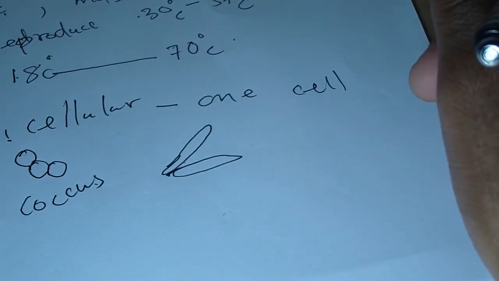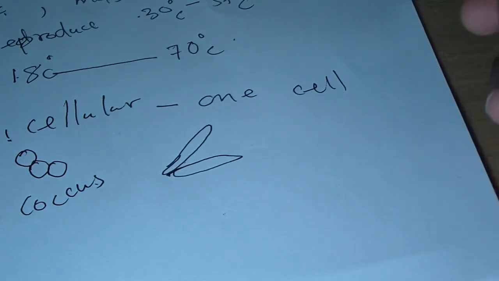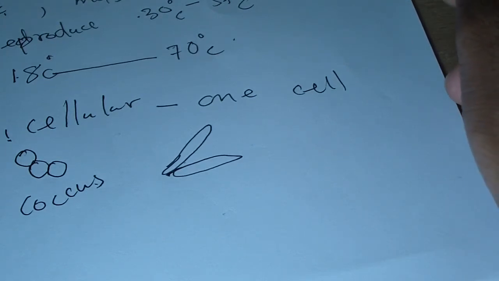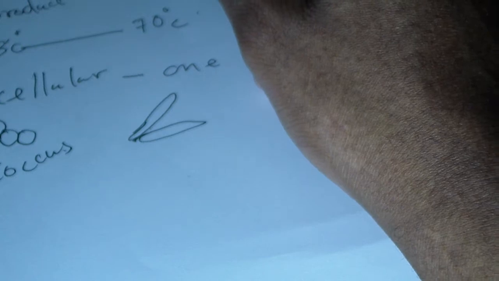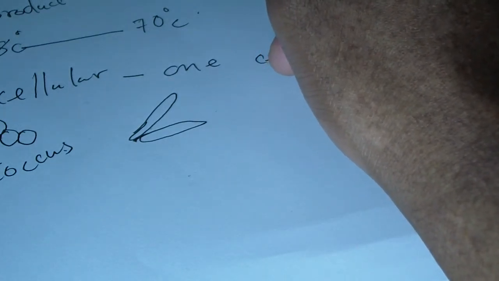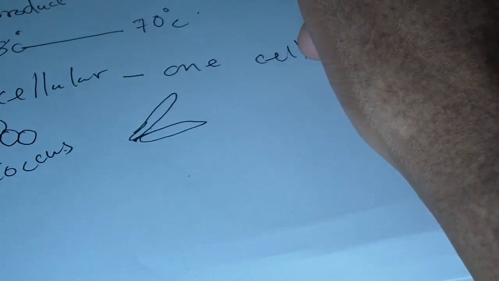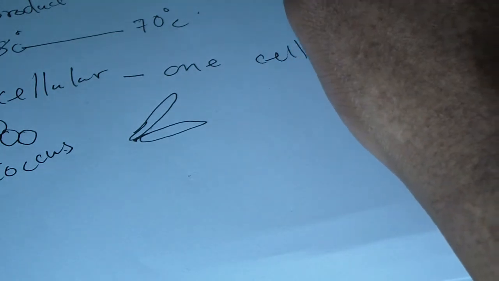Okay, so each bacterial cell, irrespective of its shape, has the following structures. Look at the structures that we're going to have there. Most bacterial cells have a slime capsule. So what is the slime capsule? I will draw the structure of a bacterium and then I'll show you. But the slime capsule is pretty much the cover that we have outside the bacteria. It tends to protect the bacteria from drying out. Remember, bacteria are very small and unicellular, so they are prone to drying out. So they tend to have a slime capsule.